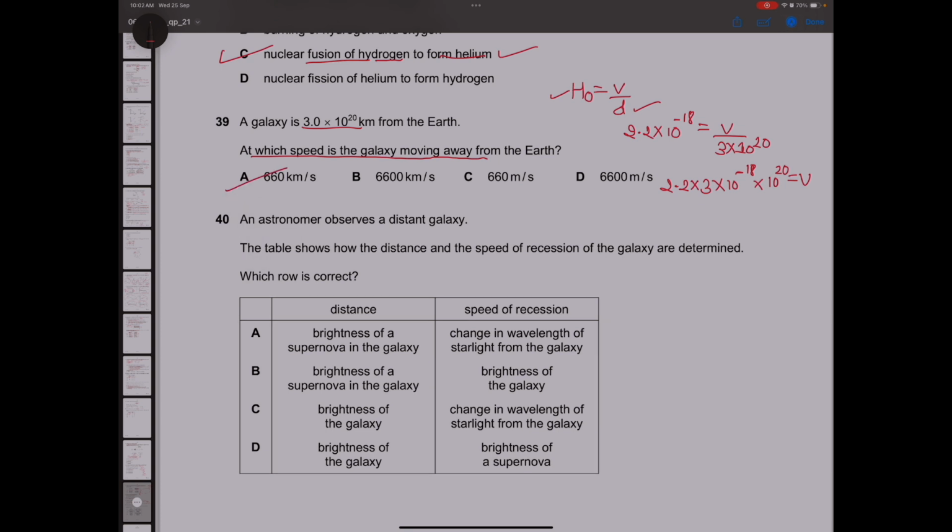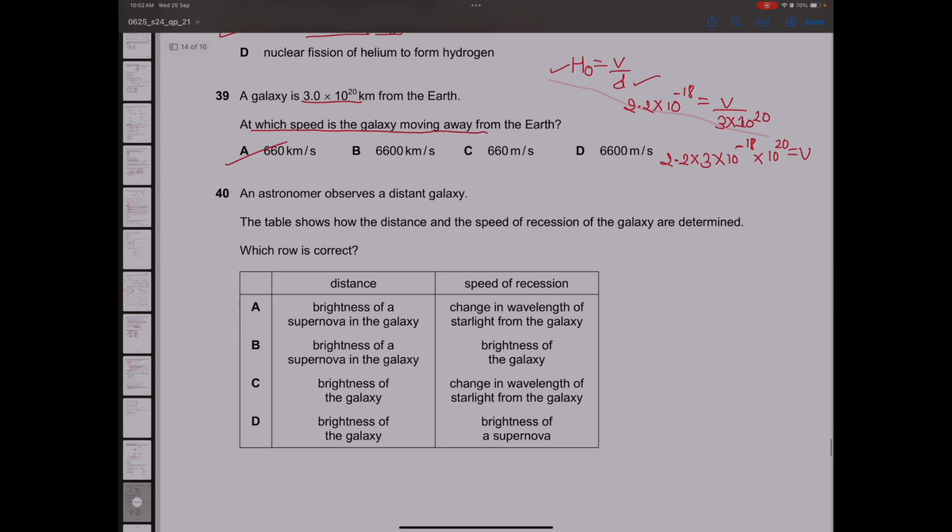Next question. An astronomer observes a distant galaxy. The table shows how the distance and the speed of recession of the galaxy are determined. Alright. We know that the speed is determined by the change of wavelength. So we have to differentiate between option A and C. From these two we will get our answer.